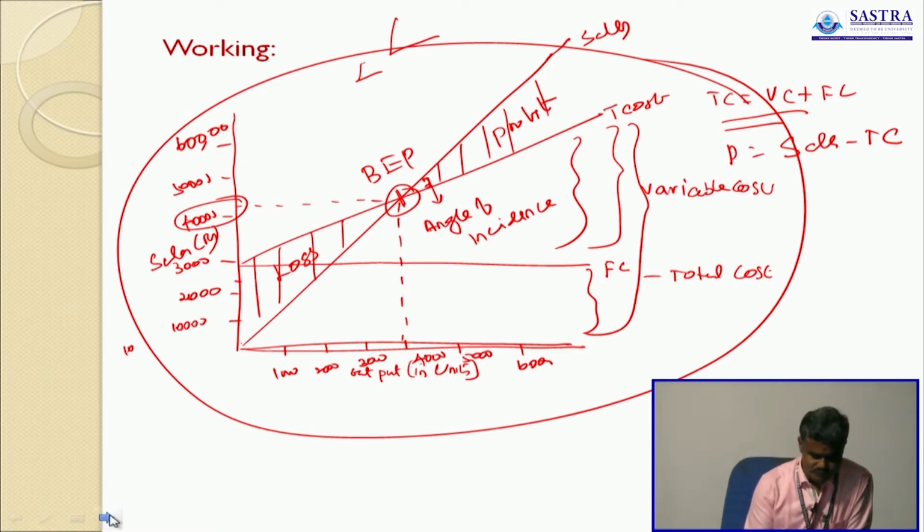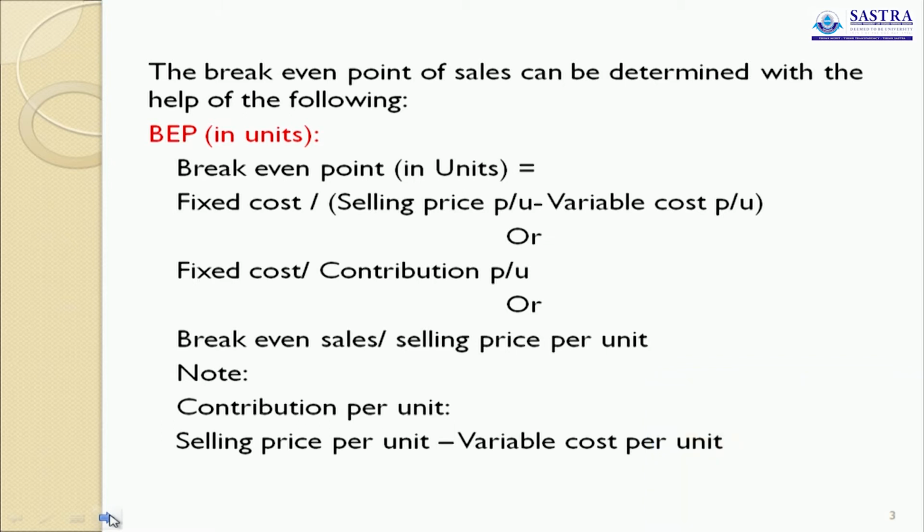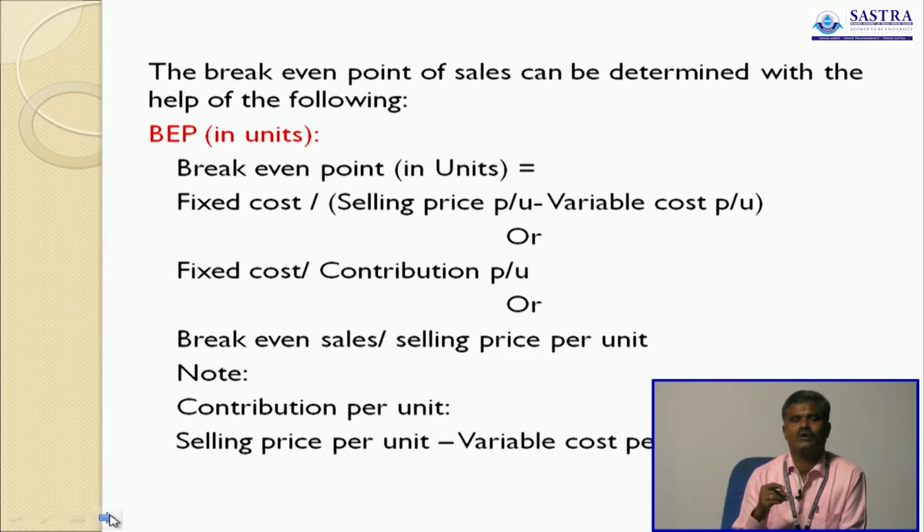Okay. Now we are going to discuss the formulas for computation of break-even point. Usually the break-even point will be calculated both in terms of units as well as in terms of rupees. First we have to calculate the break-even point in terms of units. So how can we calculate? We already discussed the contribution, PV ratio and all. I hope all of you are able to compute the contribution, PV ratio and profit.